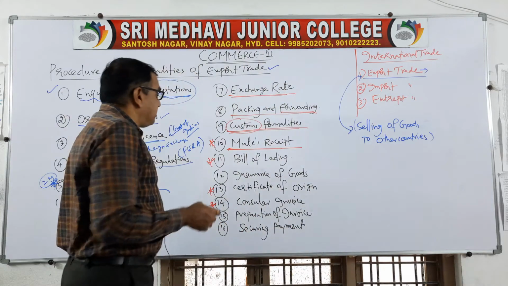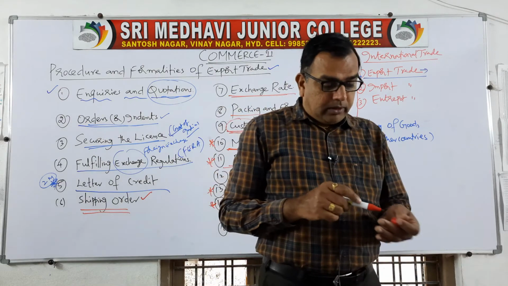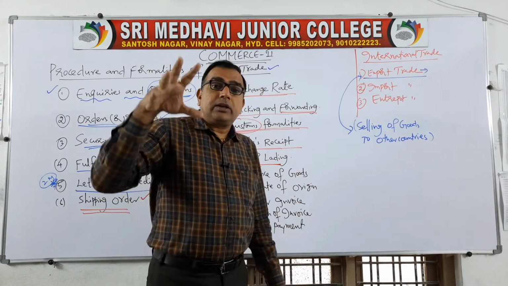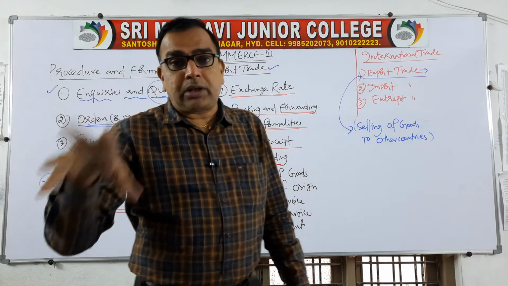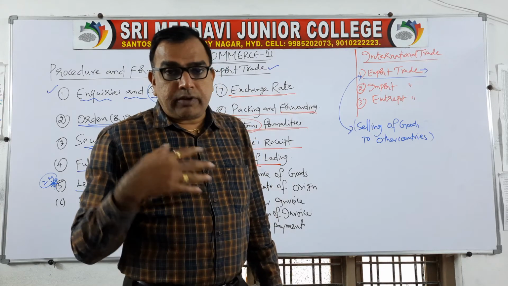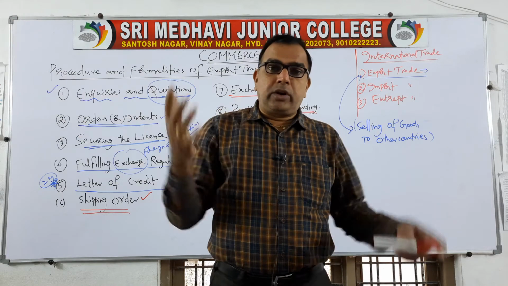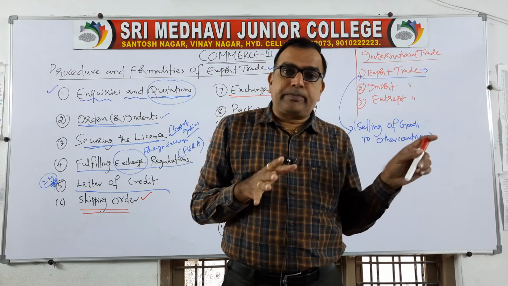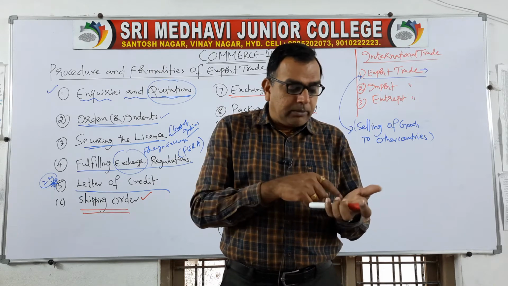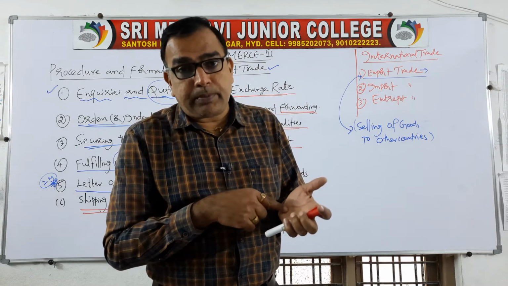Next, bill of lading. Bill of lading is nothing but loading. It is issued by the shipping company stating that a certain quantity of goods belonging to a particular exporter are being loaded into our ship. Say for example, I am the owner of the ship. Some exporter has loaded 50 computers into my ship. So I will give a document stating that Mr. X of Hyderabad has loaded 50 computers into our ship.